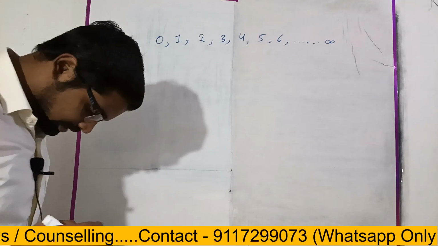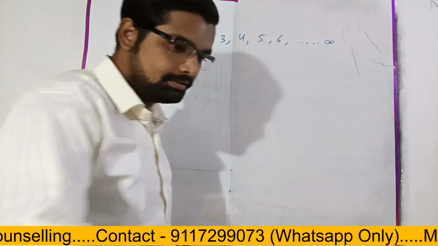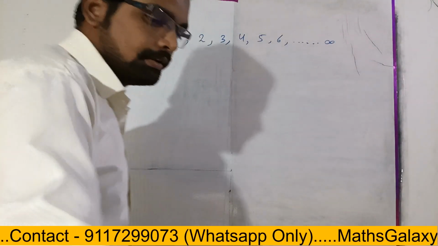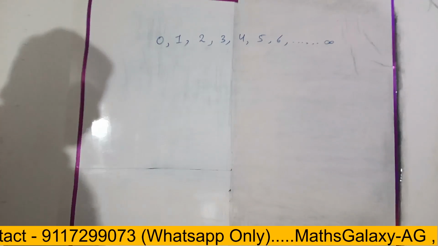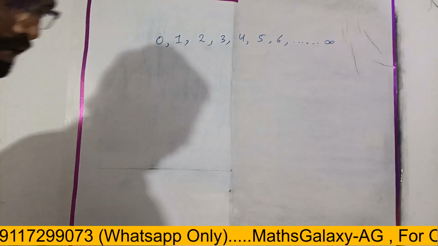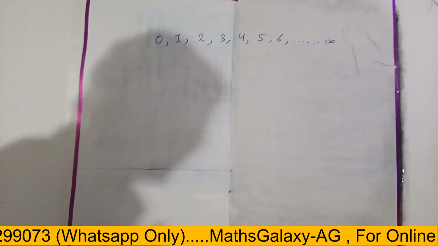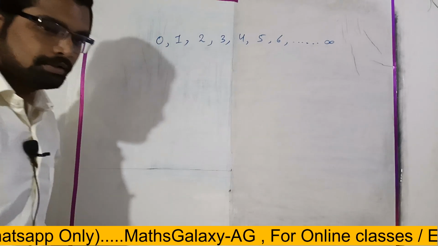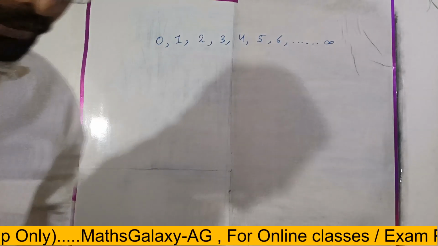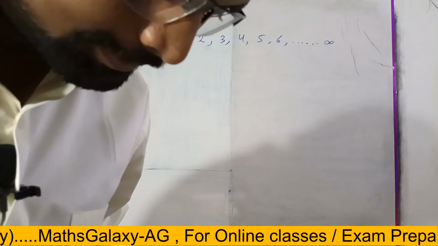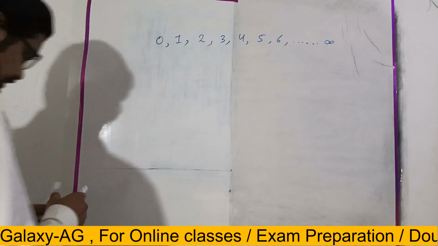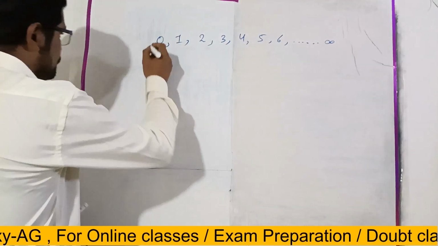Group of natural numbers including 0 is known as, I will give you a hint.